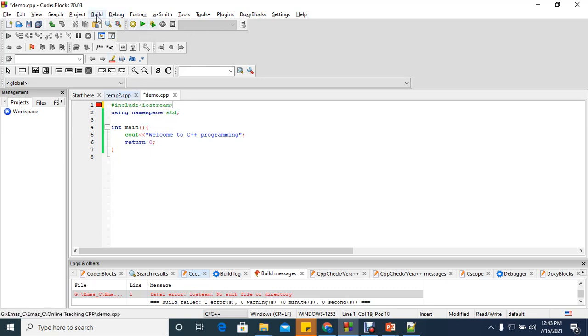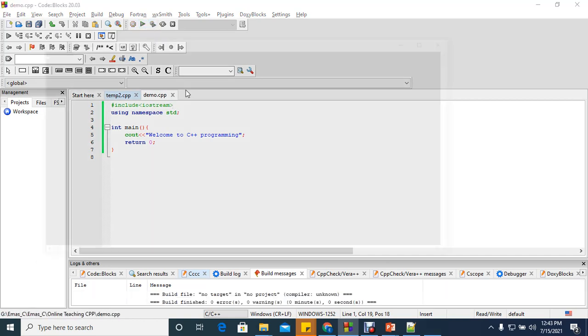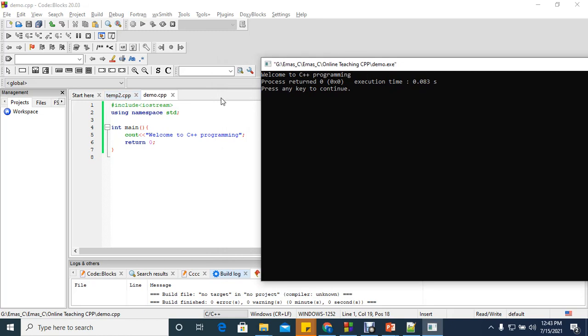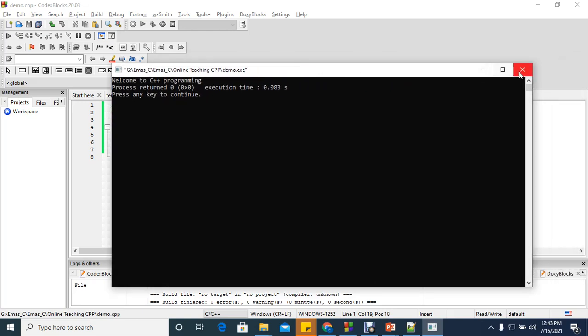Now let me do this again. I click on Build and run. Now there is no error. It has run, and the message here is welcome to C++ programming. This is the first C++ program. We understood what it means, we understood how we can generate this output, and we understood the code content here.